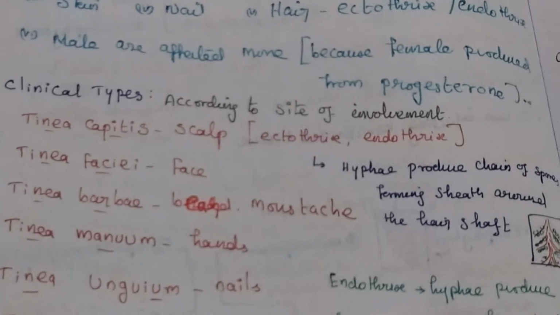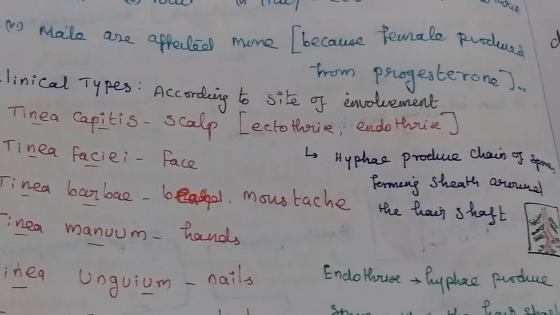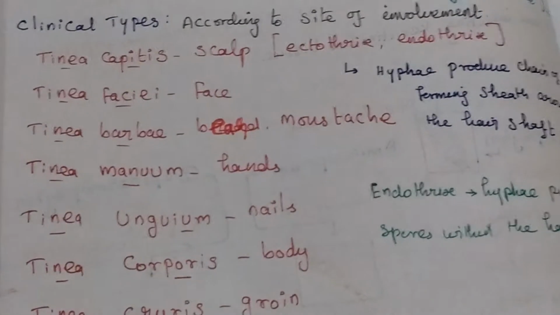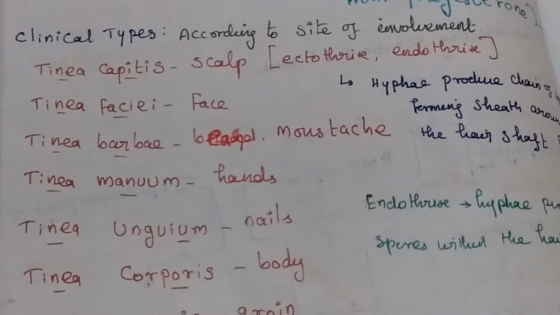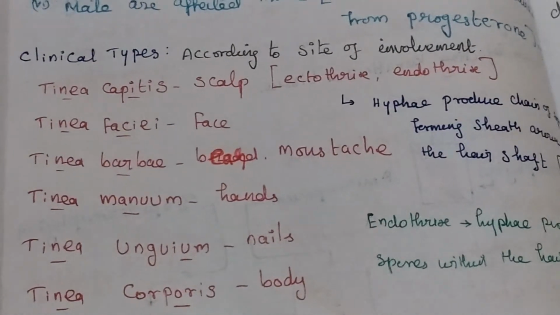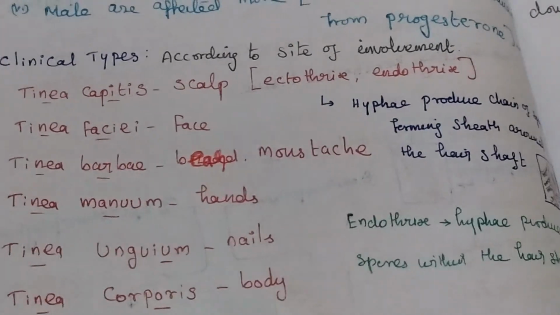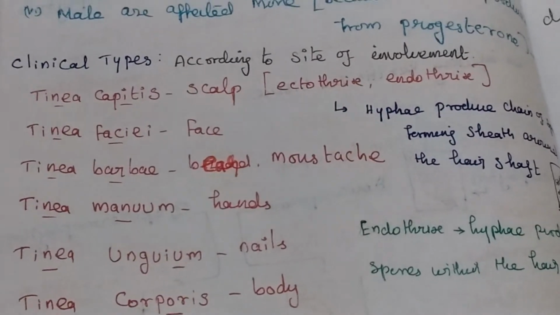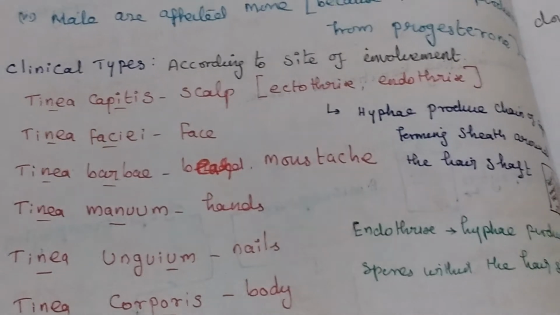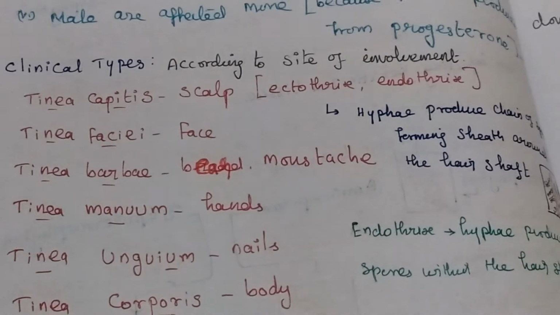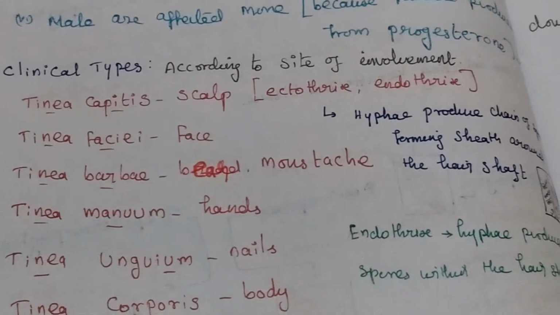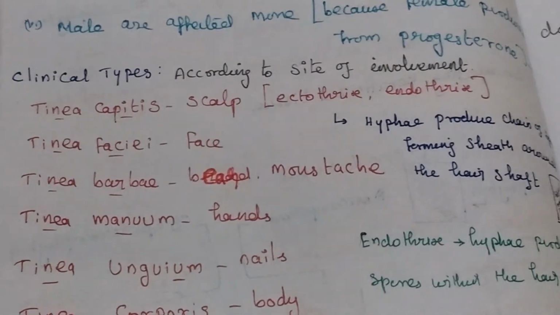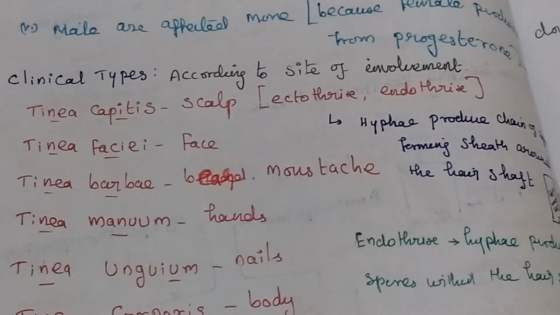Then clinical types according to the site of involvement. They have different types. First one is Tinea capitis, that means it causes infection in the scalp. It causes ectothrix and endothrix. Then Tinea faciei, it causes infection in the face. Then Tinea barbae, it causes infection in the beard and moustache. Then Tinea manuum, it causes infection in the hands.